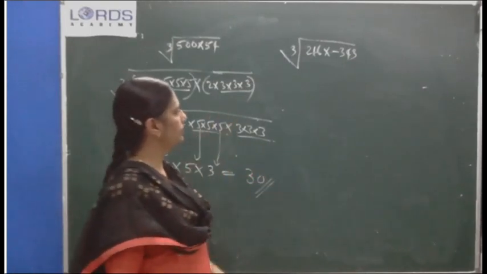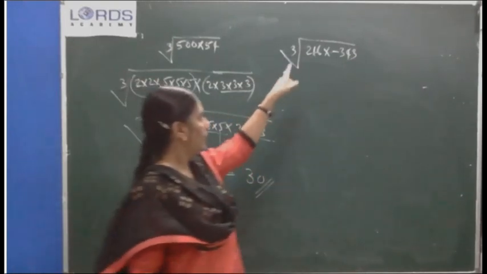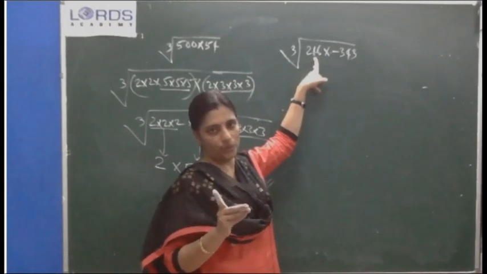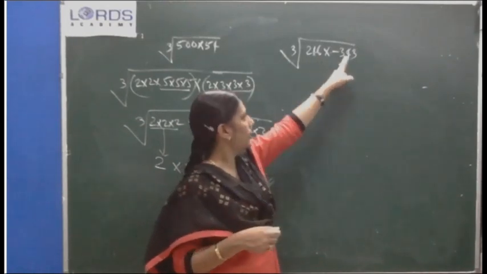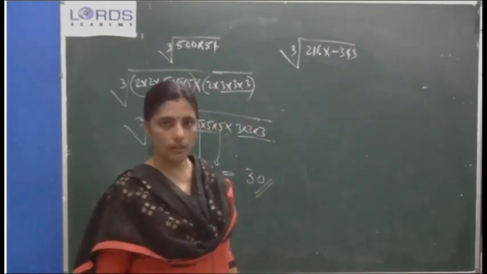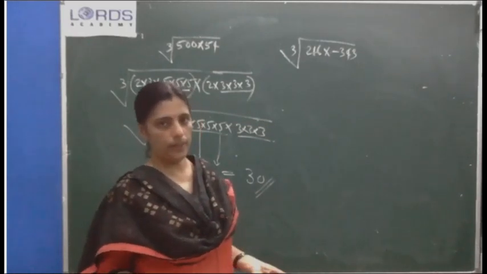Here I know 216 is a cube, we got it from the expression, and 343 is also 7 cube. So you can split it up.